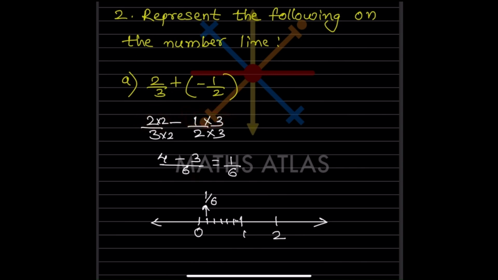Now you have to show it on the number line. See, this 1 by 6 means it is less than 1. So what will you do? Now this is a positive one. So we'll start from 0, 1, 2.